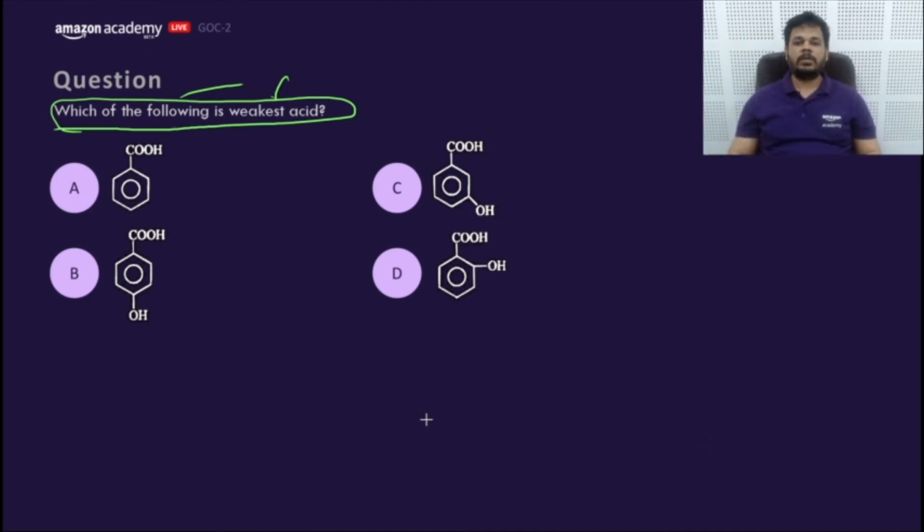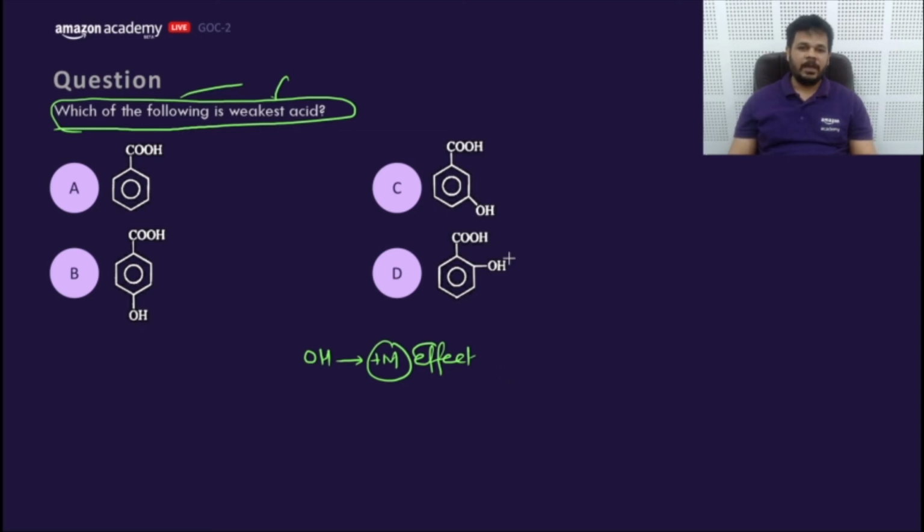Let's concentrate on this question. AP says A. RS says A, BD says B, JB says B, ES says C, SS says C. Okay. As we know, OH is showing plus M effect, which is not good for acidic strength. So your answer should be what? C. B. Ansh says B. Maybe C. Ballu says B. Gaurav says C.